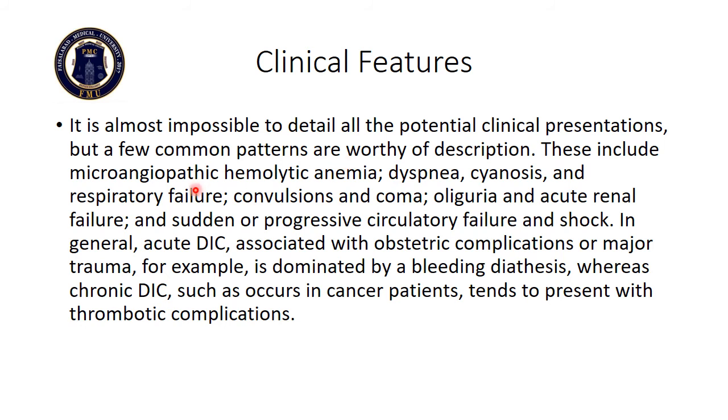They are microangiopathic hemolytic anemia, dyspnea, cyanosis, respiratory failure, convulsions and coma, oliguria and acute renal failure, and sudden or progressive circulatory failure and shock. In general, acute DIC associated with obstetric complications or major trauma, for example, is dominated by a bleeding diathesis, whereas chronic DIC, such as occurs in cancer patients, tends to present with thrombotic complications.